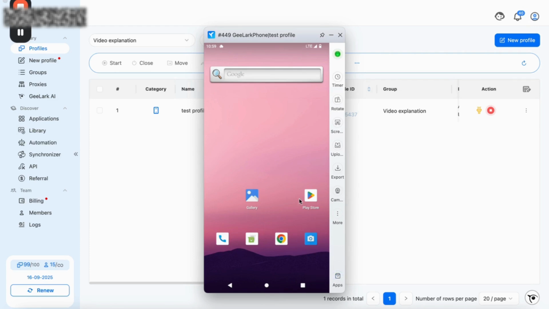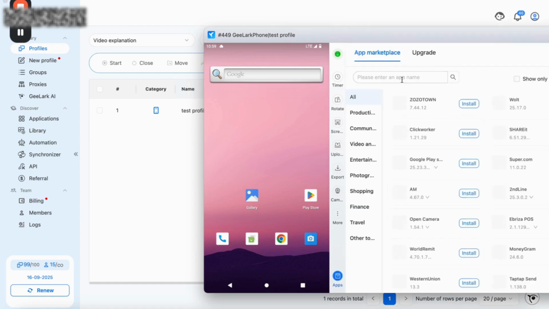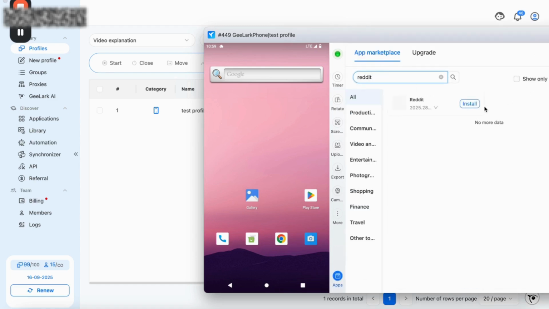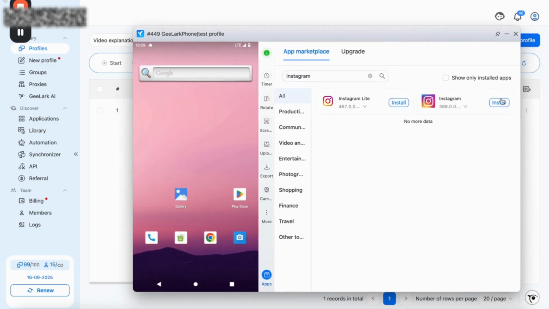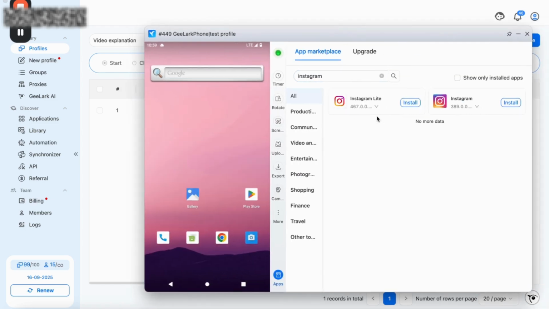How we're going to install the apps: we're not clicking on the App Store here, we're going in here. Let me show you how it works, for example, for Reddit. We can just type in Reddit and then install Reddit. We can do the same thing for Instagram. I don't understand why there's an Instagram Lite and an Instagram version, but we normally just install the Instagram version. And then TikTok obviously should be there too.